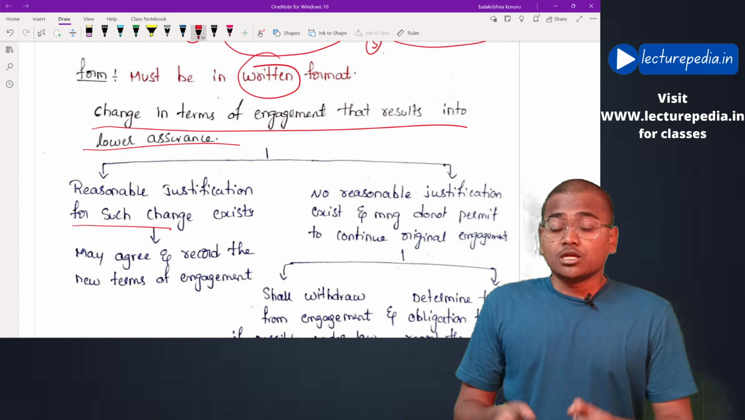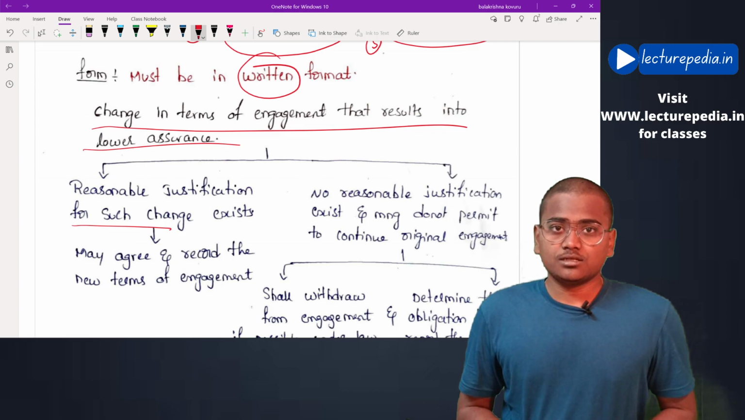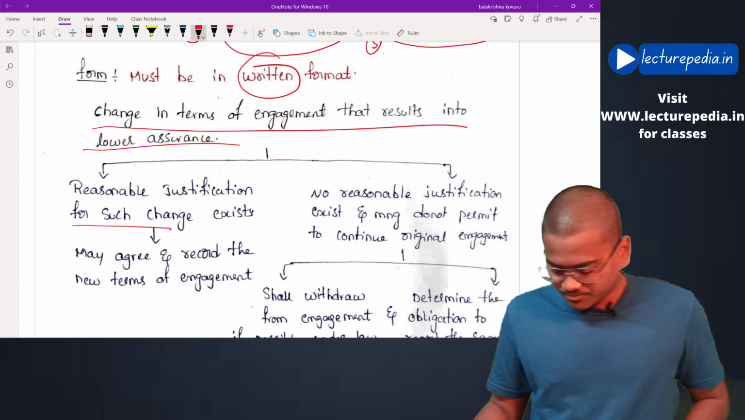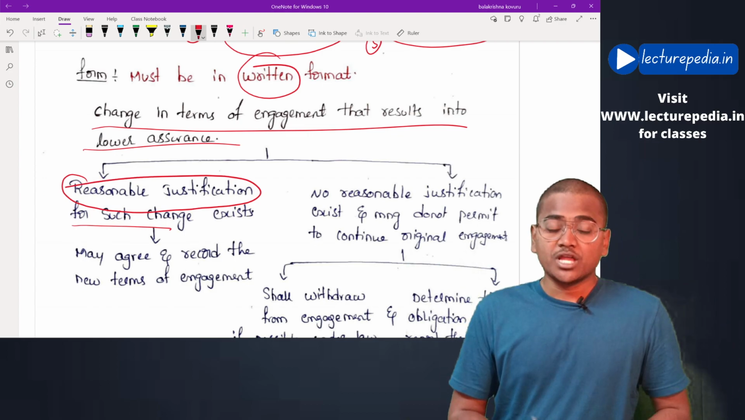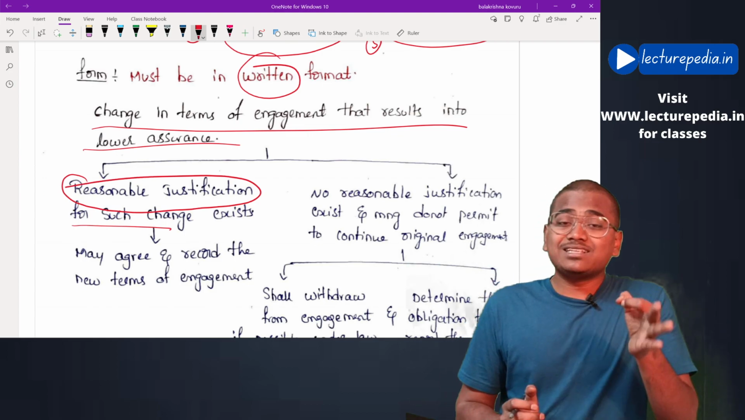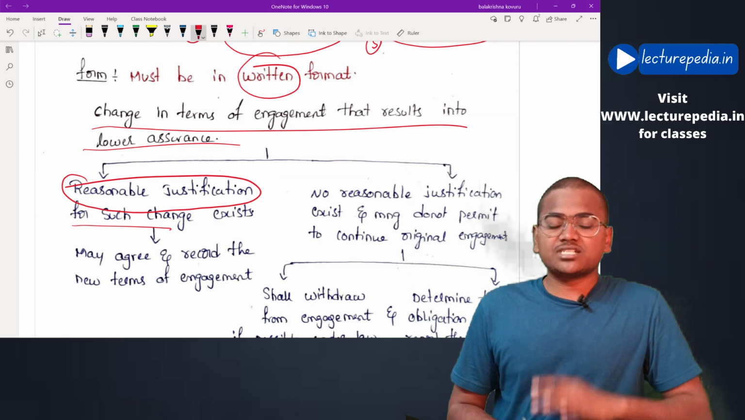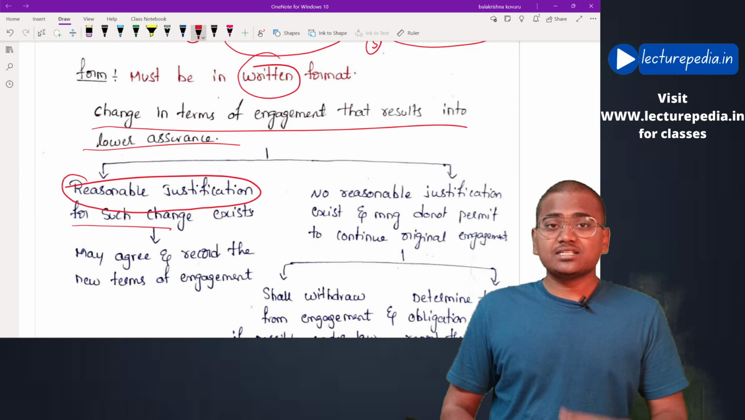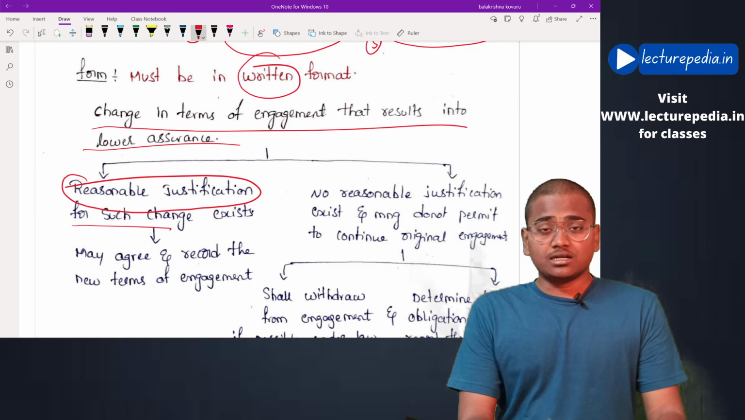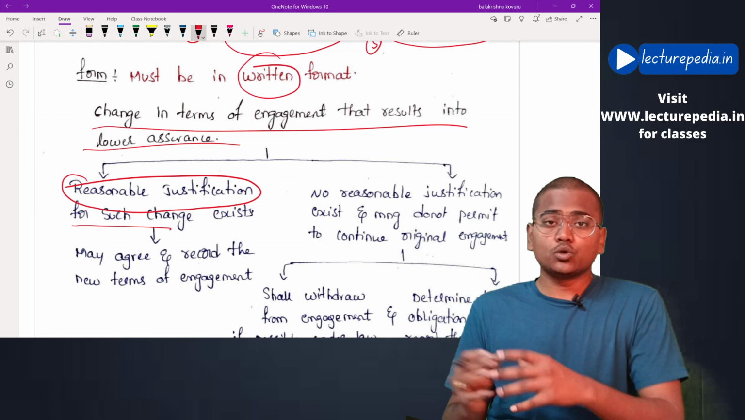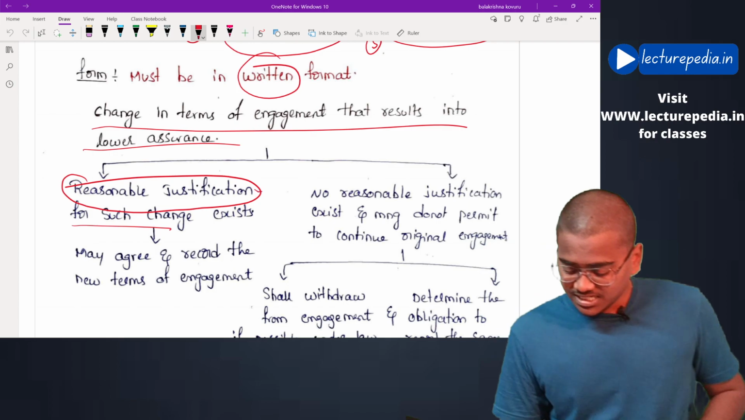Now, once management requested, the first thing the auditor will have to check is whether there is a reasonable justification. Okay, this term reasonable justification is important. The auditor should check whether there is reasonable justification for the changes requested by the management. If the auditor feels that there is reasonable justification, then the auditor can accept the changed terms and include them in the audit engagement letter. Okay, that would be the first case.